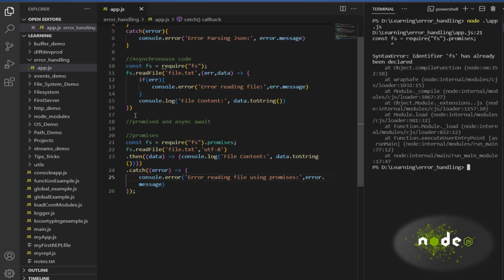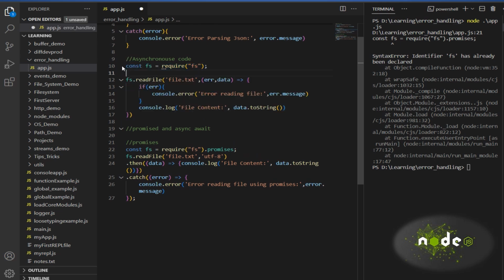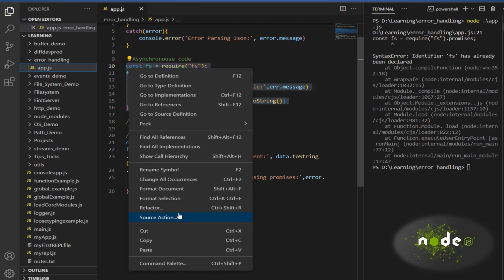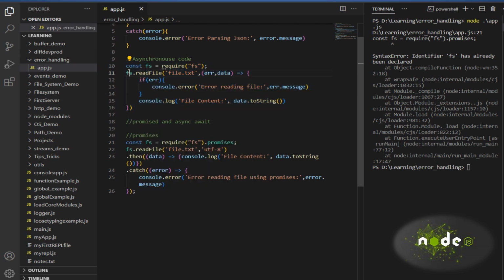Since this is already declared, I'll just comment this code. I have some keyboard issue, that's why I'm not able to comment with the shortcut, so let me do it this way.